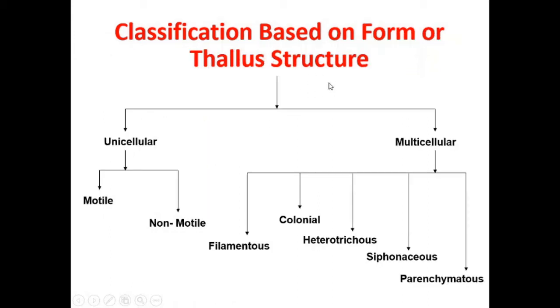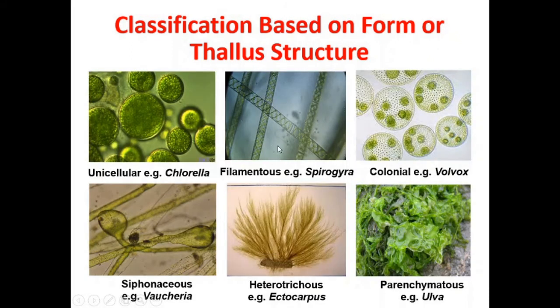Now the next criteria for classifying the algae is the thallus structure, that is form of the thallus. So depending on the thallus structure, the algae can be classified as the unicellular algae or multicellular algae. Further, the unicellular forms may be motile or non-motile. In the multicellular forms, the alga may be filamentous, colonial, heterotrichous, siphonaceous or parenchymatous. So here I have illustrated the range of thallus algae with the help of photographs.